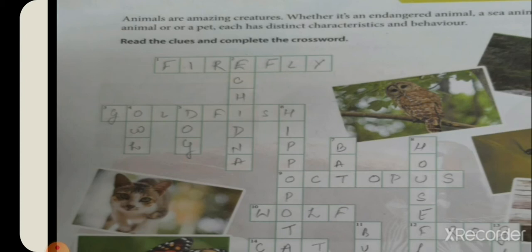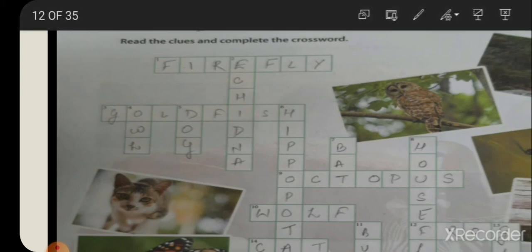Let's come to the third one. It is a fish that can see both infrared and ultraviolet lights. This fish can see both the lights. That is goldfish. Third one, you can see here. It is goldfish.